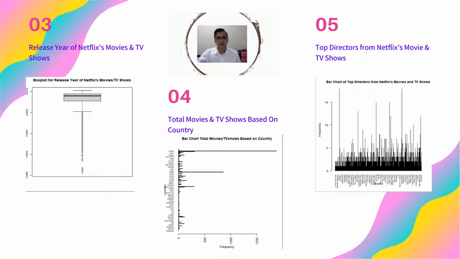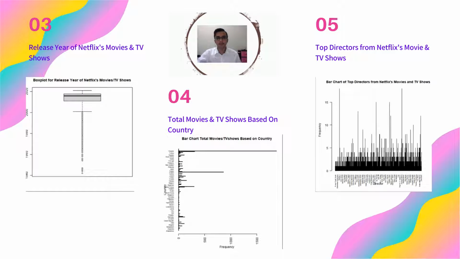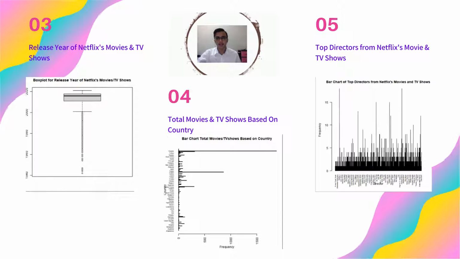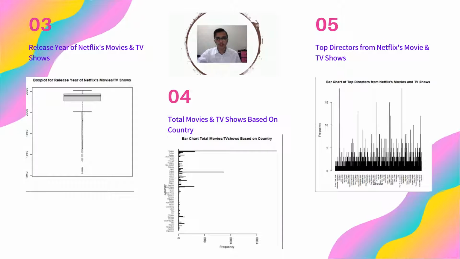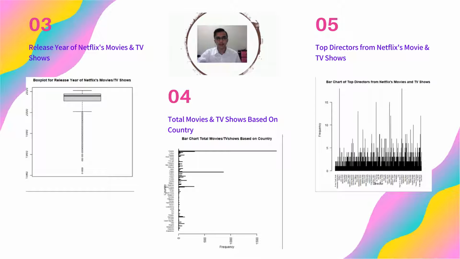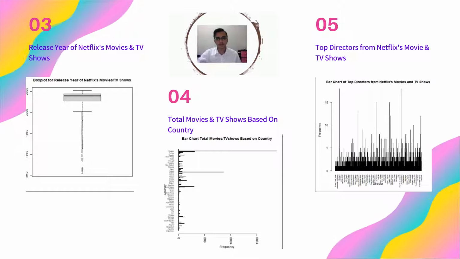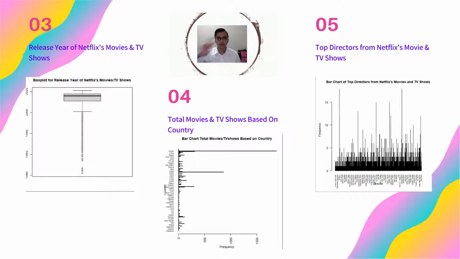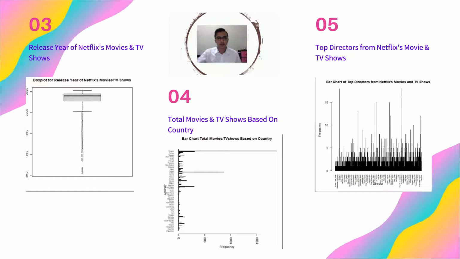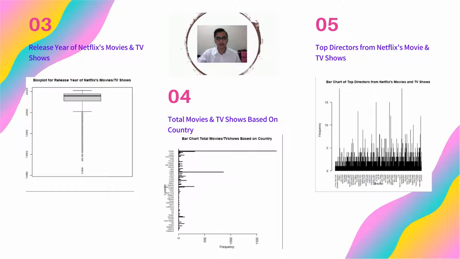And the last point that I will highlight in the solution of the data description is the bar chart of top directors from Netflix movies and TV shows. It shows that all the directors make a good outcome from Netflix, and there are two directors who most frequently have their names in Netflix and make their way to the top of Netflix. Thank you.